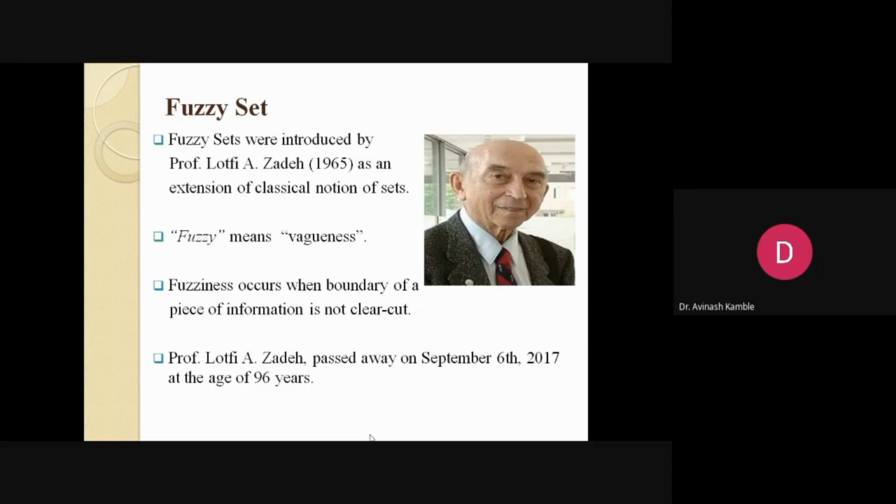So what is fuzzy set? Basically, fuzzy sets were introduced by this gentleman known as the father of fuzzy set, Professor Lotfi Zadeh. He's an Iranian American mathematician, as an extension of the classical notion of sets. So what does it mean? The phrase fuzzy means vagueness. Fuzzy means not clear. There's a kind of confusion, which is not clear-cut information. So fuzziness occurs when the boundary of a piece of information is not clear-cut.